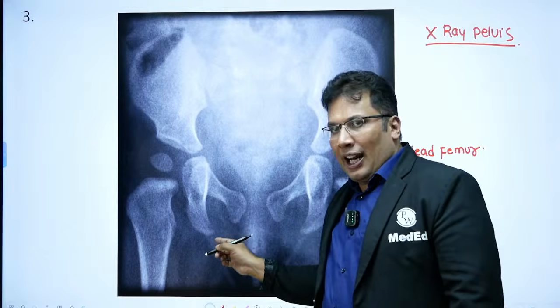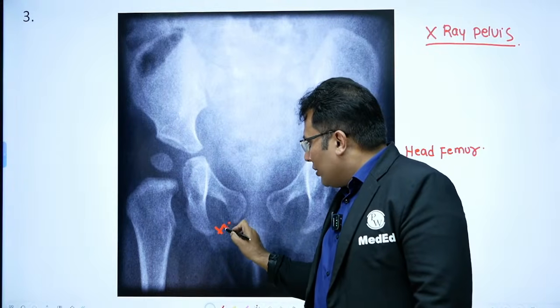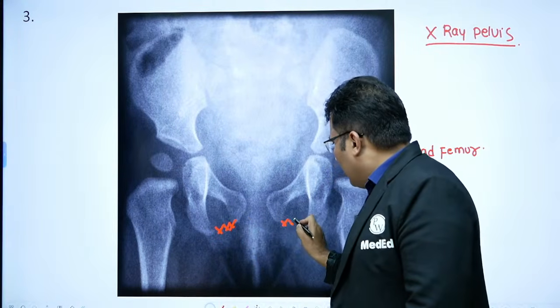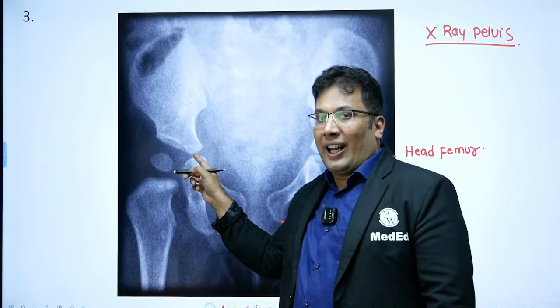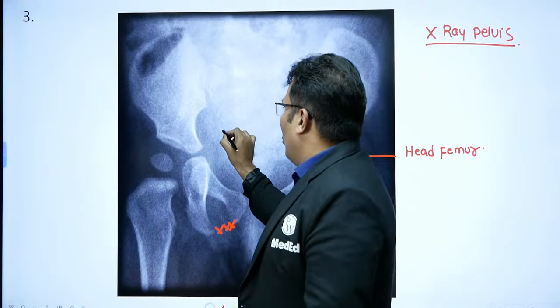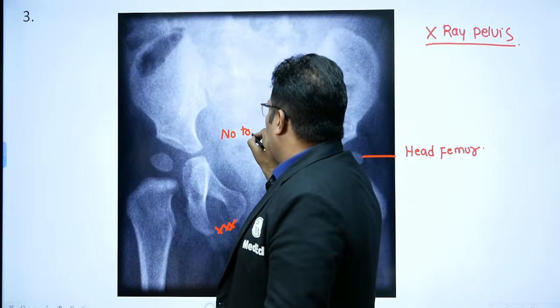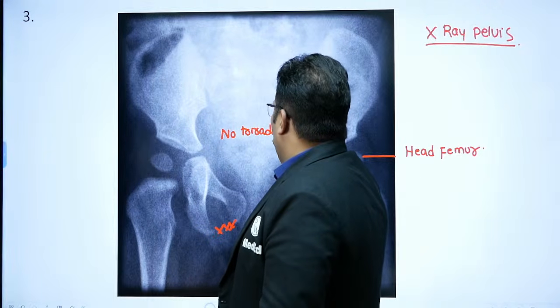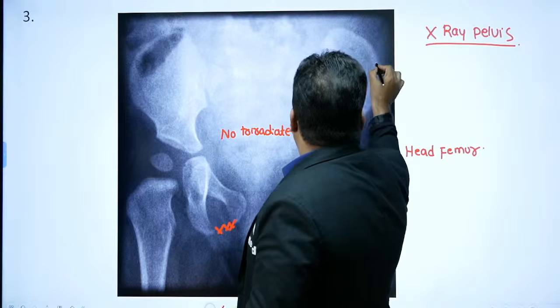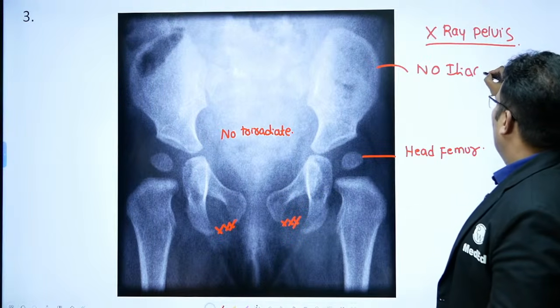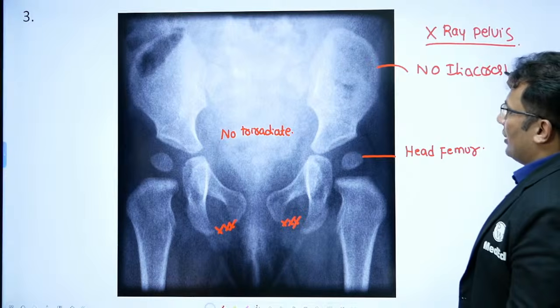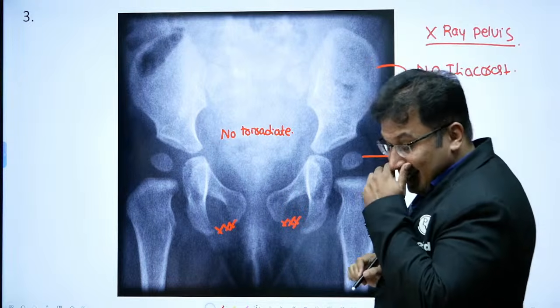There is no ischiopubic ramus. There is no acetabulum also, no triradiate cartilage. No iliac crest, it has not appeared. So what is the age?